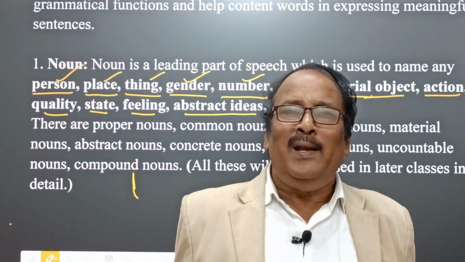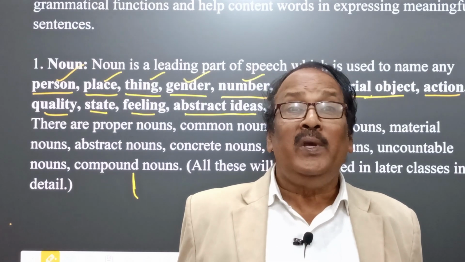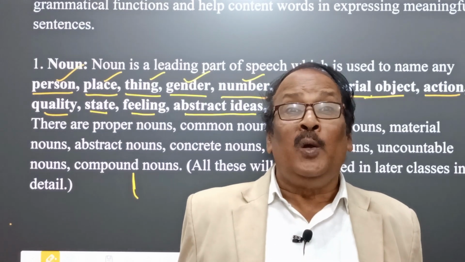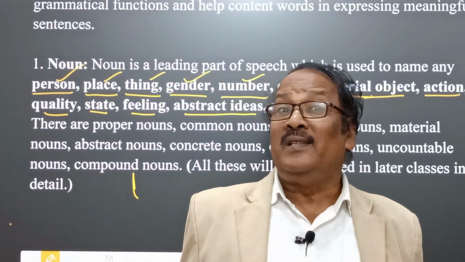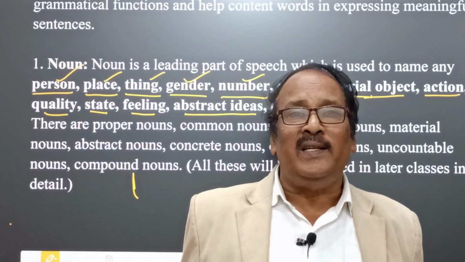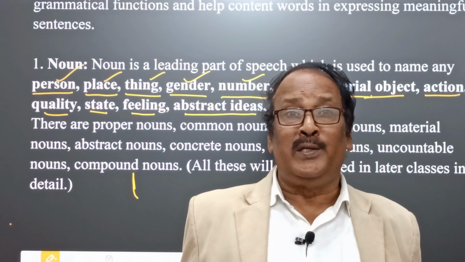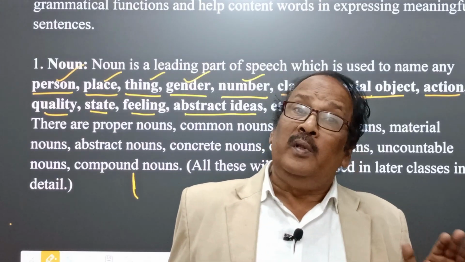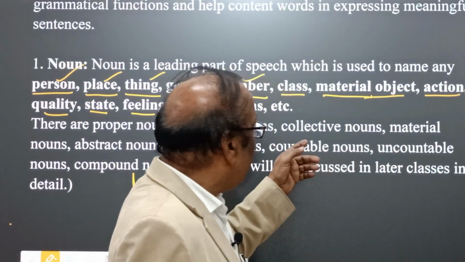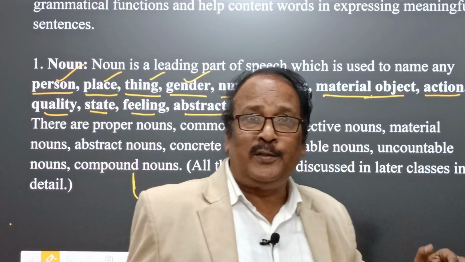We can feel the presence of that very important factor, but we cannot see it. Remember, this is an abstract noun. And honesty too: we can't see it, but we feel it. Nouns are used to express abstract ideas.